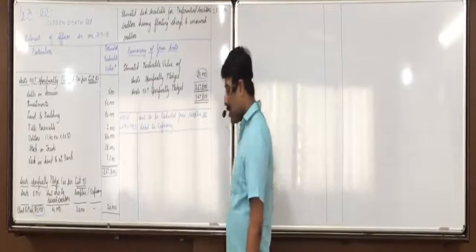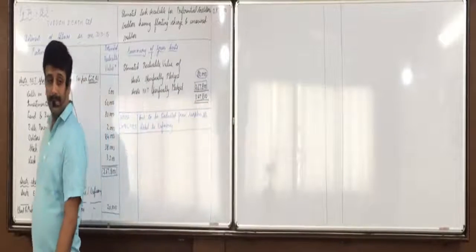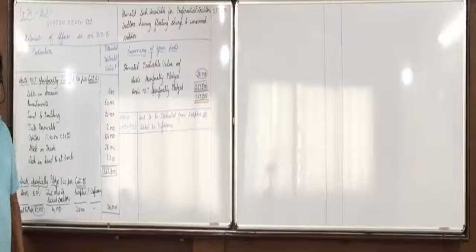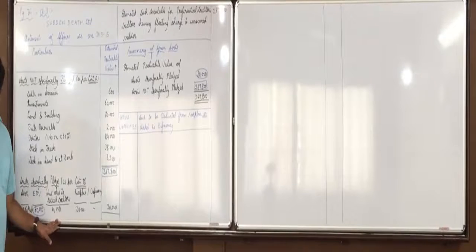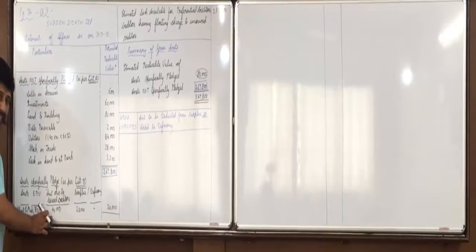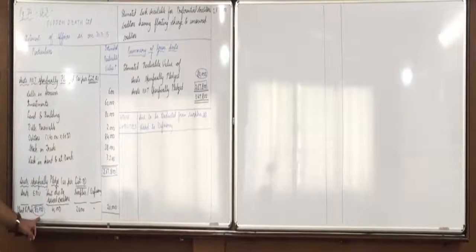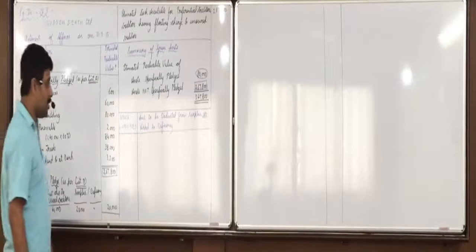Secured creditors. What amount? Directly from the statement only you will get it. Secured creditors 60,000. Okay? And what did I tell you? Which amount is to be taken? Out of these two, whichever is less. Here 60 is less, so we'll take that. Suppose this was 50,000, then we would have taken 50,000. And if this one is less, then we would mention in bracket 'to the extent they are covered by assets specifically pledged'. But here they are fully covered. All 60,000 is going to be received.